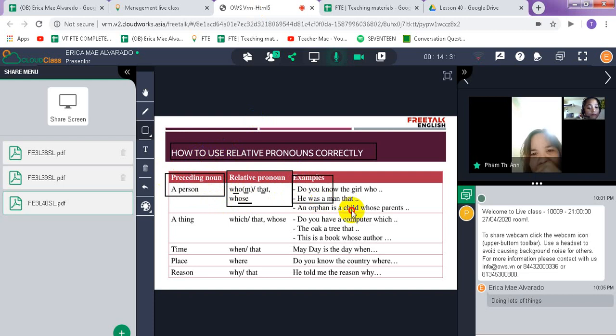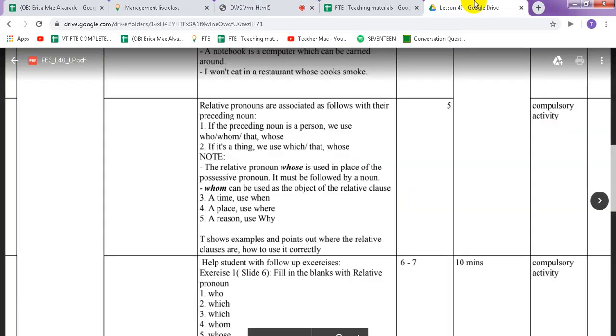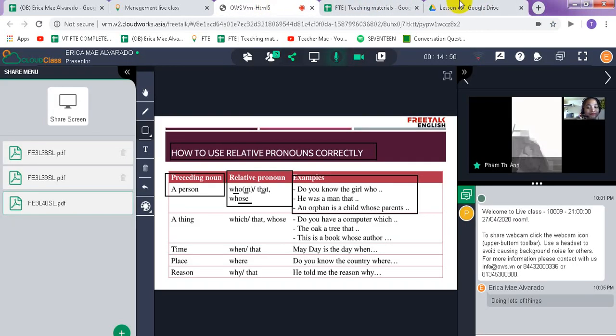Here are some examples: a girl who, he was a man that, an orphan is a child whose parents. Do you have a computer which, the oak tree that, this is a book whose author. Oh, seems like I got something wrong in this one.